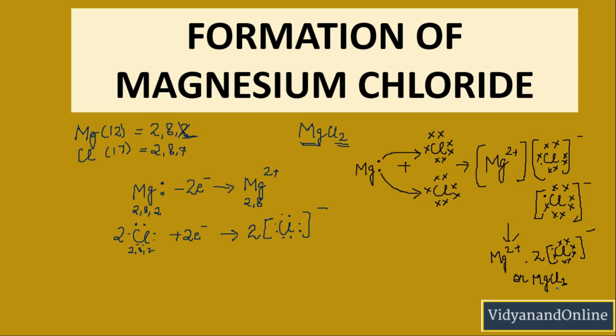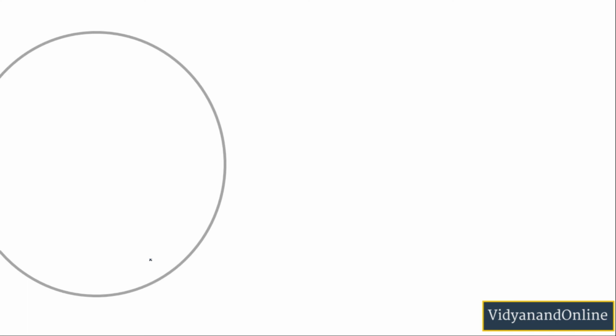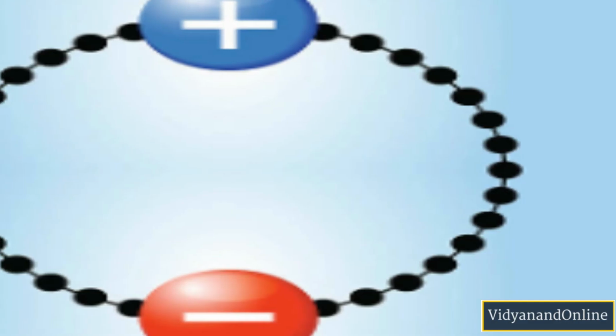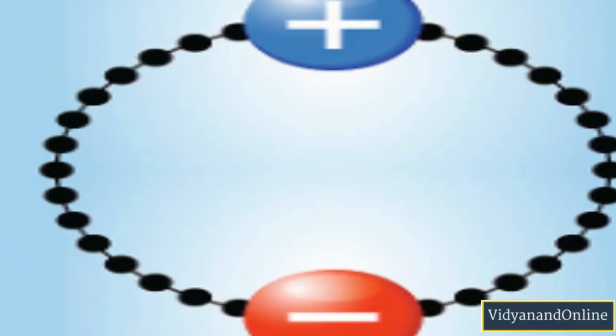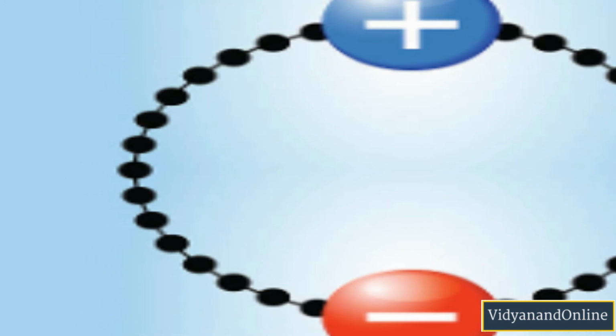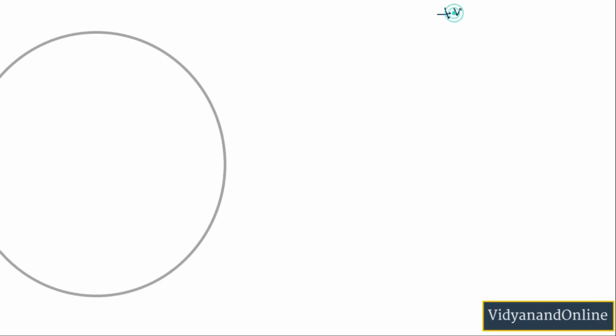Now let me tell you one thing: the compounds which are formed in this manner by the transfer of electrons are known as ionic compounds or electrovalent compounds, and these compounds have their own properties, which we are going to study just now. So we studied that the compounds that contain ionic bonds are called ionic compounds. These ionic compounds are made up of a positively charged ion called a cation and a negatively charged ion called an anion.